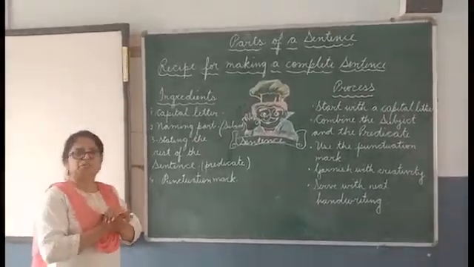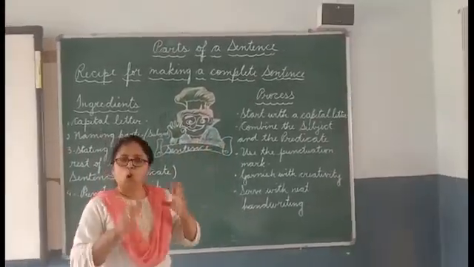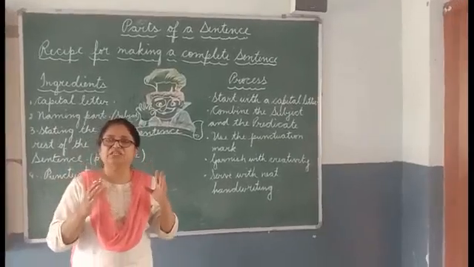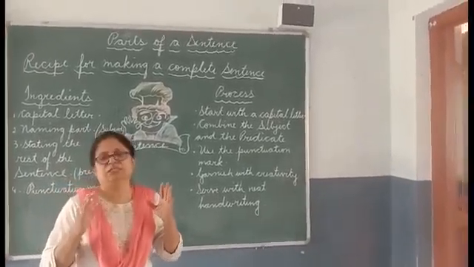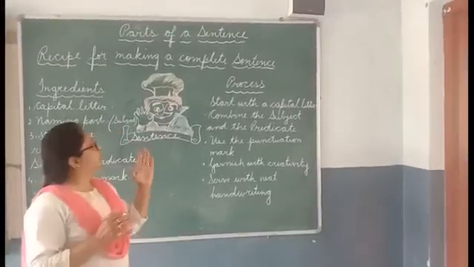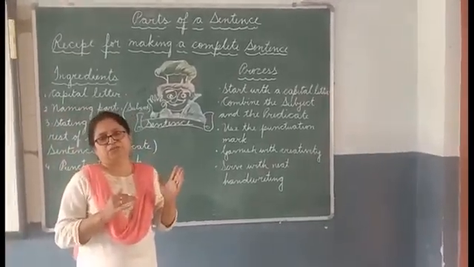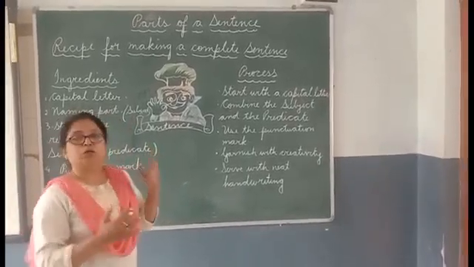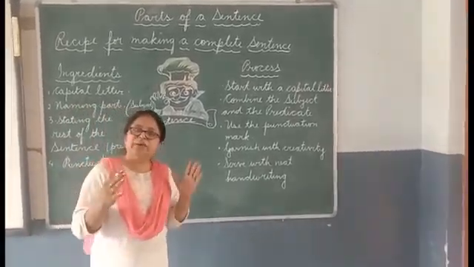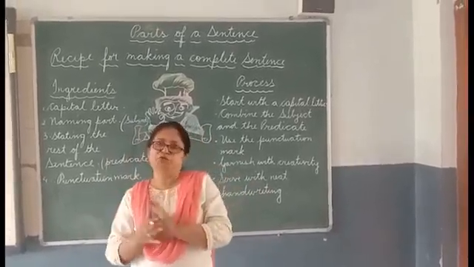And what is the process? Start with a capital letter. Always when you make a sentence, you need to start the sentence with a capital letter. The second thing, combine the subject and the predicate. Use the punctuation mark. If it is a statement, you start with a capital letter and end with a full stop.